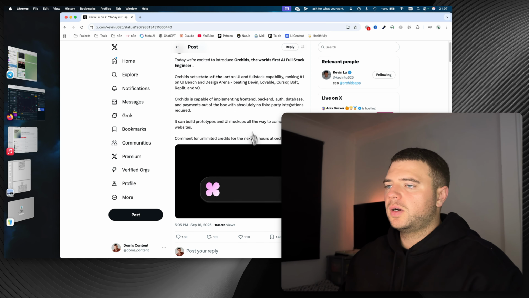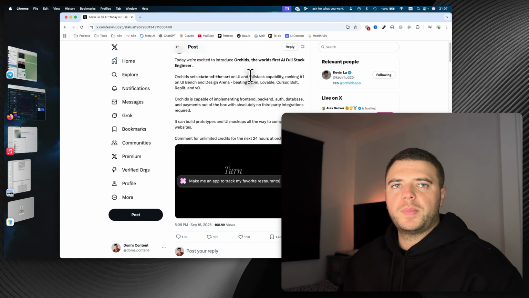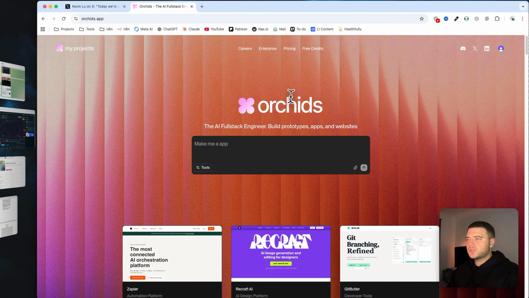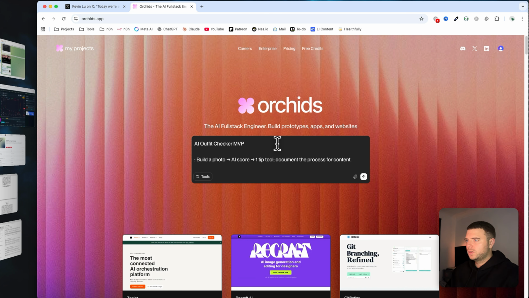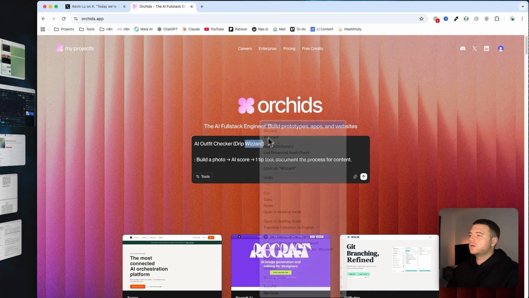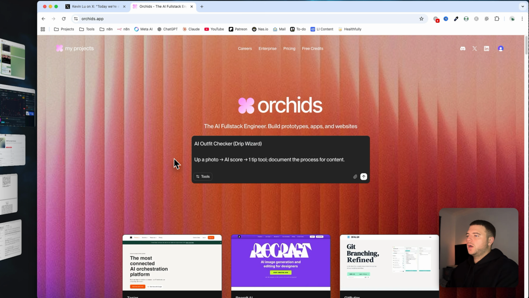So I've got an idea in mind of what kind of app I actually want to build. All right, we logged in so we can save our progress. It's been something I've been thinking about for a little while, but we're just going to have a little play around with this tool today and see what happens. So the idea is an MVP for an AI outfit checker, like Drip Wizard. Clearly I can't spell.